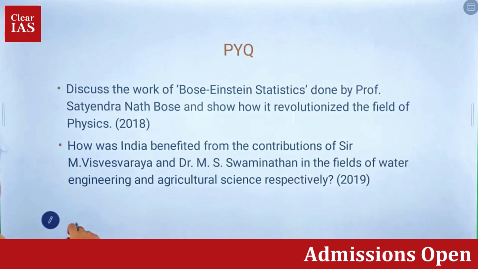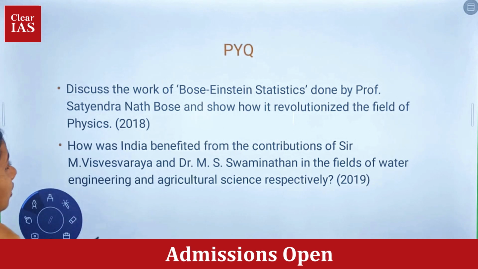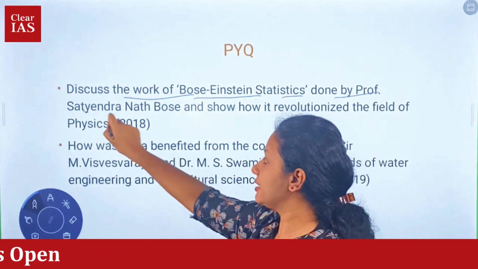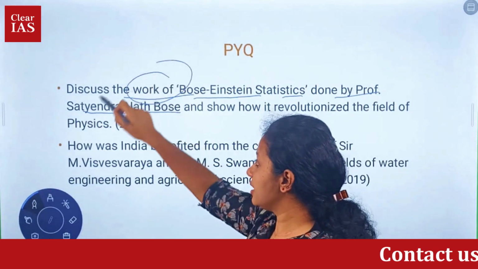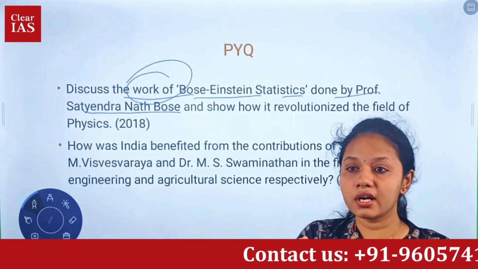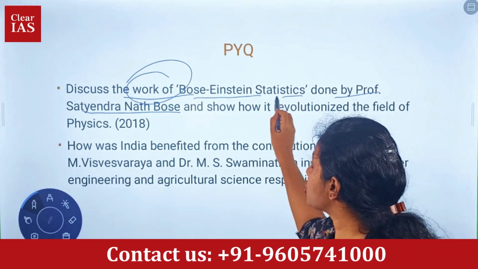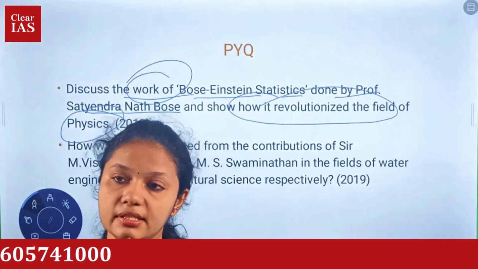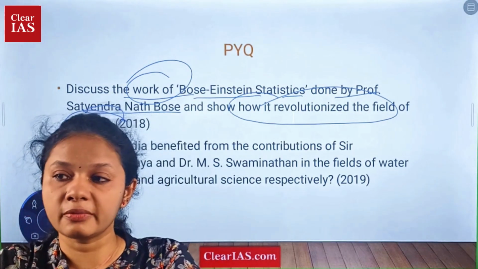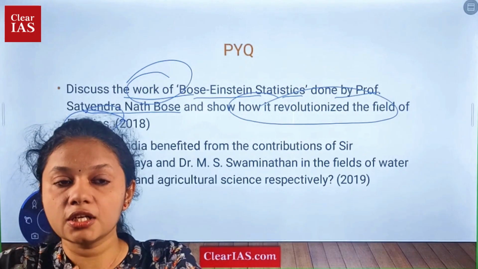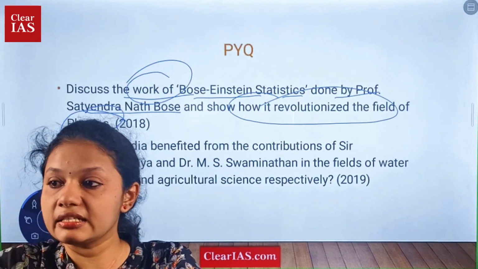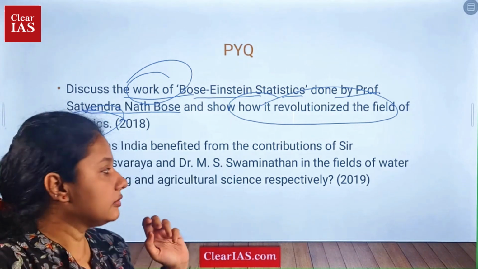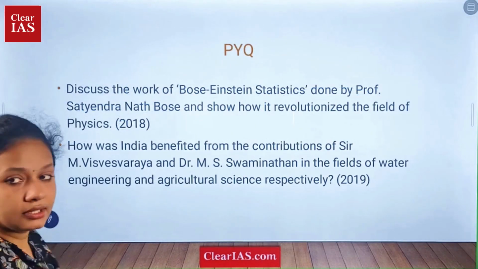See this question: Discuss the work of Bose-Einstein statistics done by Professor Satyendranath Bose. The first part of the question asks about the work of Satyendranath Bose. The second part is to show how it revolutionized the field of physics. So we need to first see what are the innovations or contributions by a particular scientist, and from that we need to infer what impact it has created globally or in the field of science. Clear? That is why I asked what impact it made.